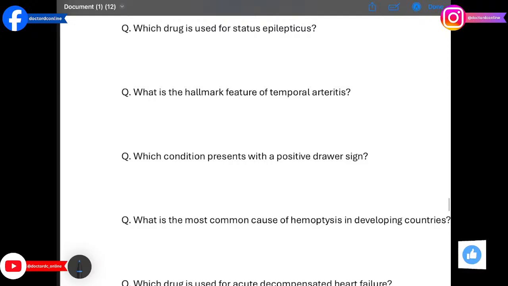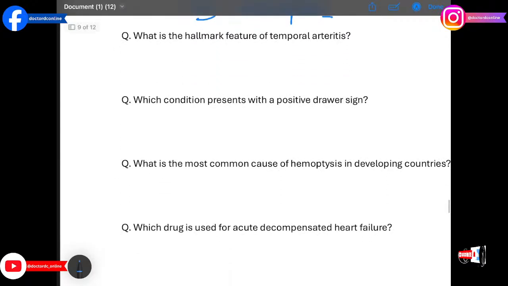Which drug is used for status epilepticus? The answer is IV lorazepam. It rapidly terminates seizures by enhancing GABA activity.